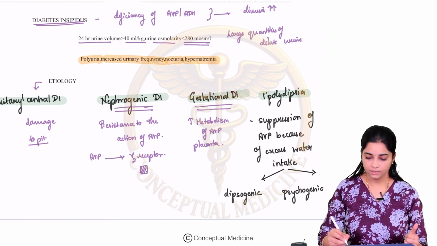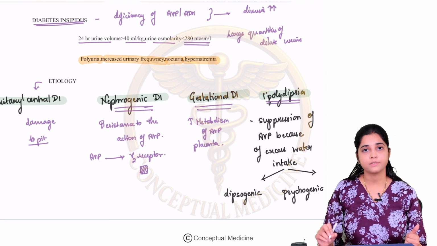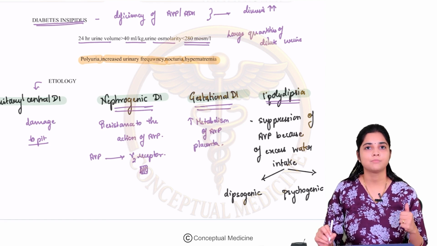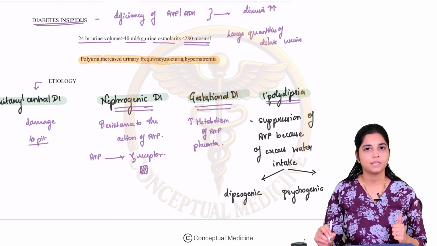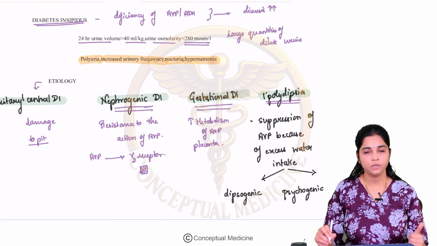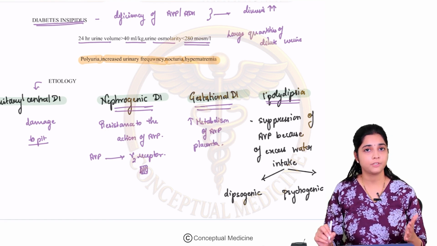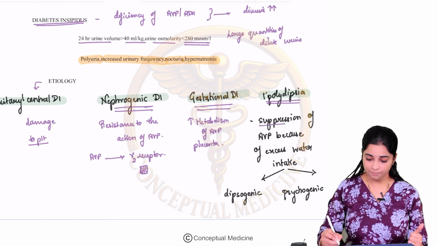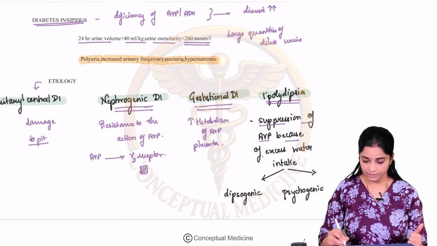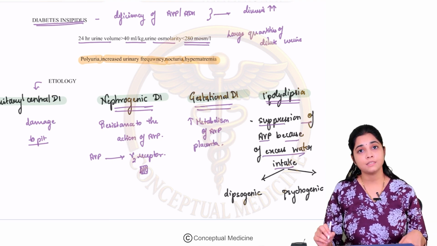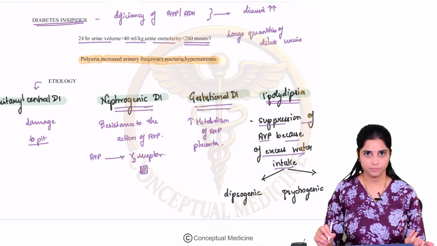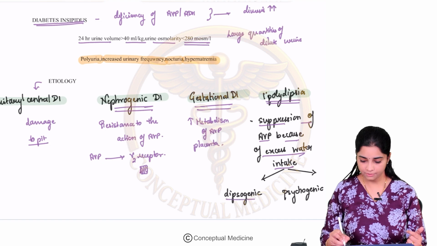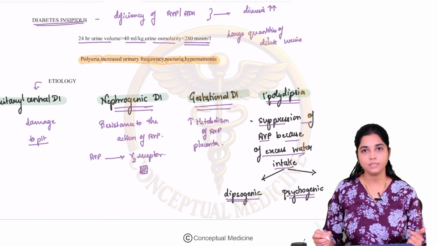Then another condition is called primary polydipsia. Polydipsia means excessive consumption of water. This is slightly different from the other pathophysiological mechanisms of DI. Whenever you consume an excess amount of water, there is suppression of AVP because of the excess water intake. Here the excess water intake in itself is suppressing your AVP. This can be classified into two types: dipsogenic and psychogenic.